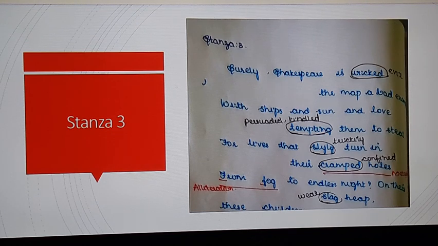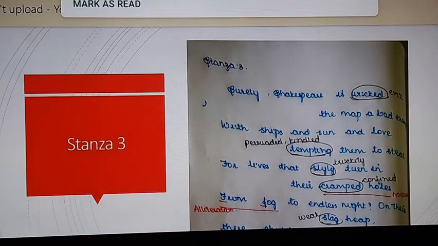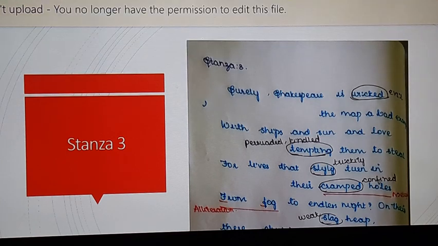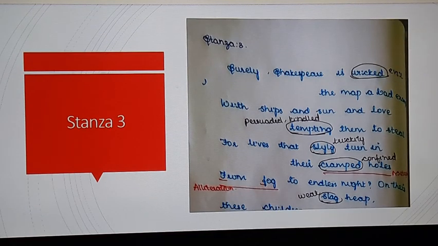Normally, if you see the poets, they explain the beauty of nature, the beauty of something, and they exaggerate in their poems. So here Shakespeare in his writings has written about riches and pleasure, which the children are not experiencing. Because of that, from the children's point of view, Shakespeare is wicked and evil. Then, the map a bad example.